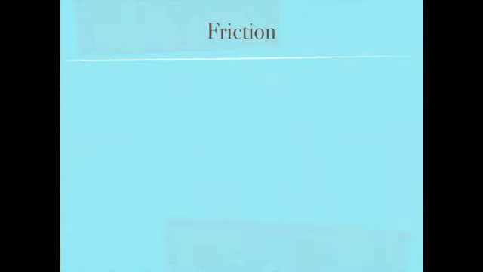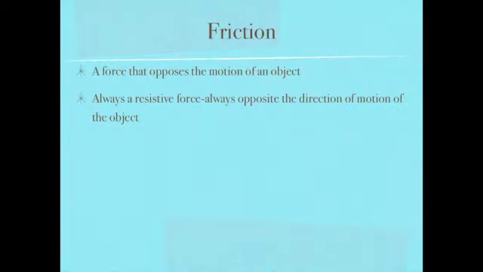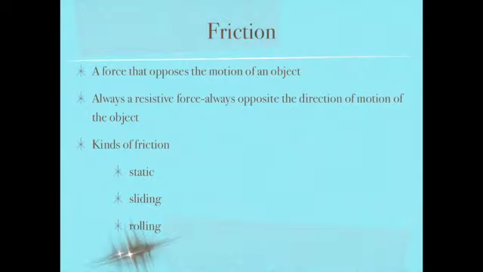Now let's talk about some other kinds of forces. We'll start with friction. Write these notes in your composition book. Friction is a force that opposes the motion of an object. It is always a resistive force, meaning it's always opposite the direction of motion of the object. There are several different kinds of friction. Four in particular are static friction, sliding friction, rolling friction, and fluid friction.